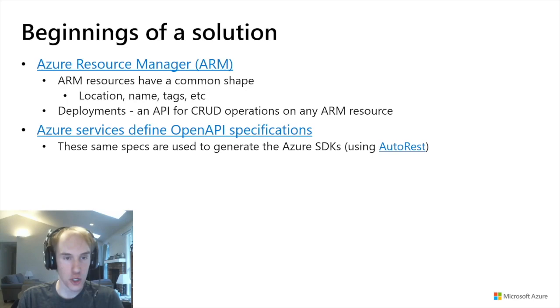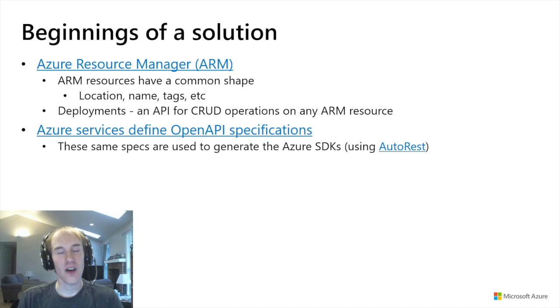They've got a location, they've got a name, they've got tags, etc. And ARM defines this generic API, which is the deployments API, for doing CRUD operations on any ARM resource. All you need to know is what the shape of that resource is. So, a Redis looks like this, a SQL Server looks like that. This is really powerful, but obviously has the downside that you still need to know what the resource looks like.